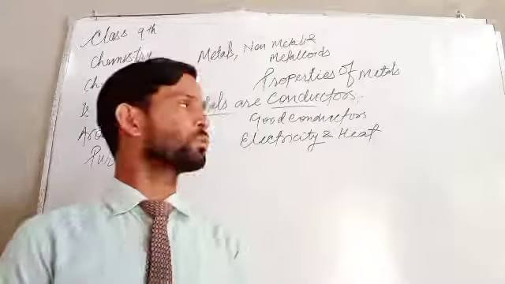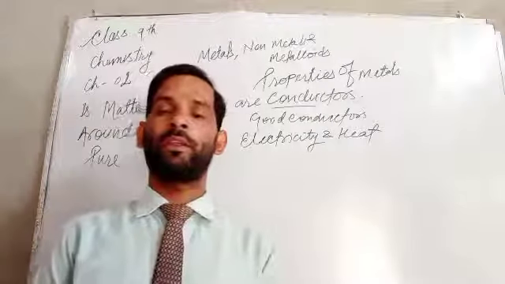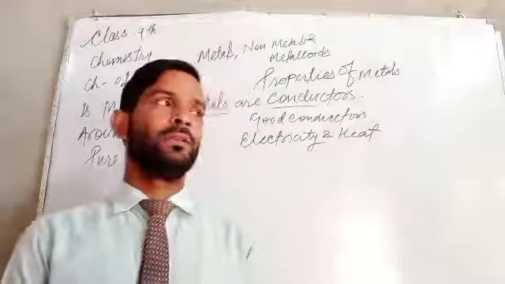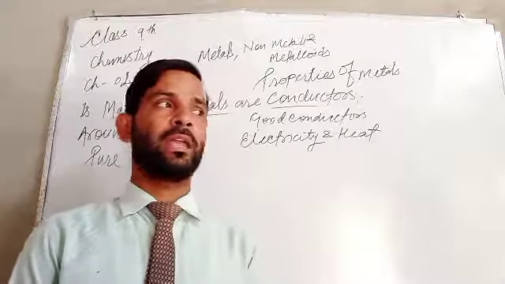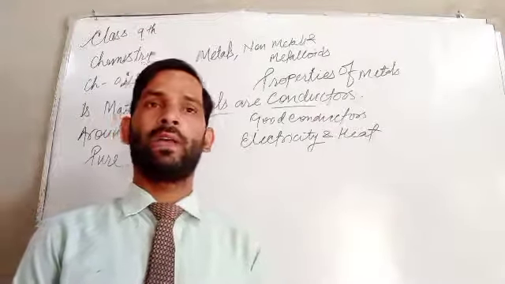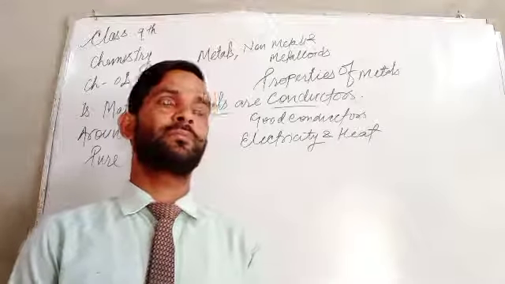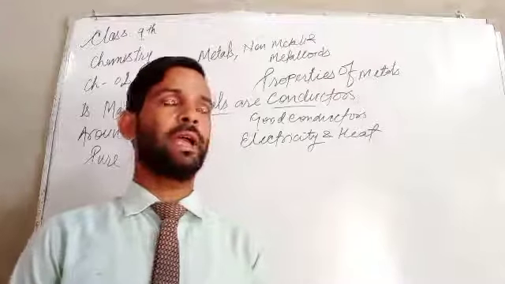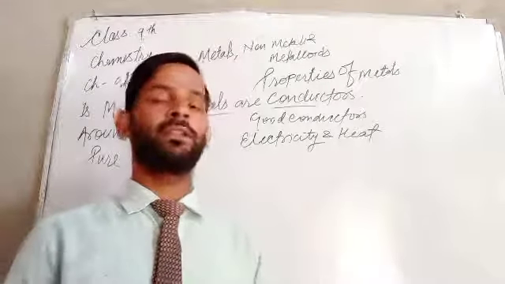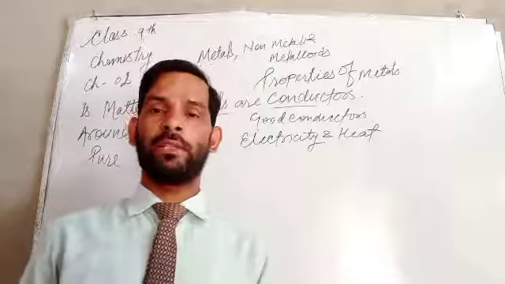These can be formed using only metals like nickel, platinum, silver, aluminium. These have very high conductivity, so by giving electricity they can heat up very easily.